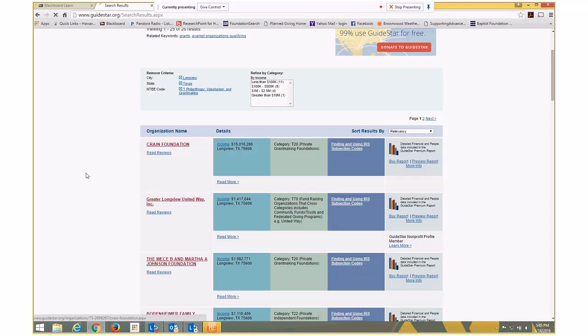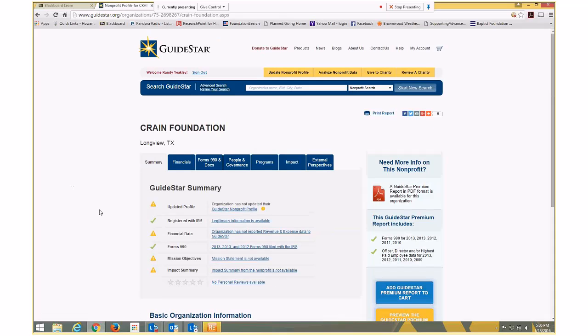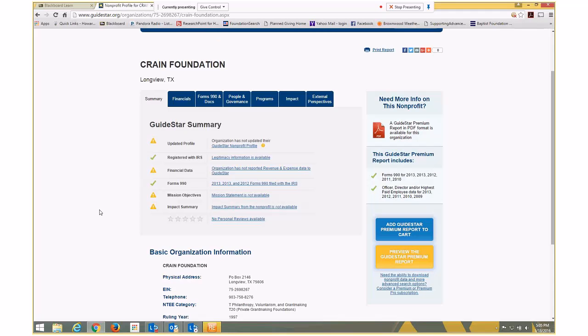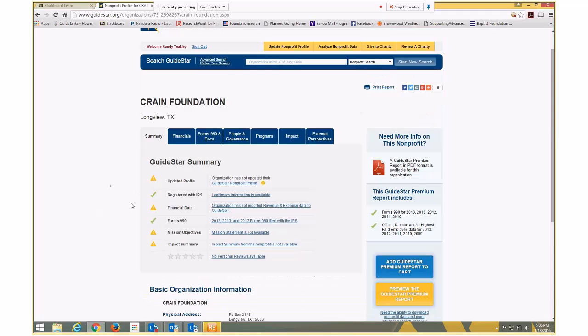And you can see what is after the Crane. You can see what you get without upgrading, just the basics.